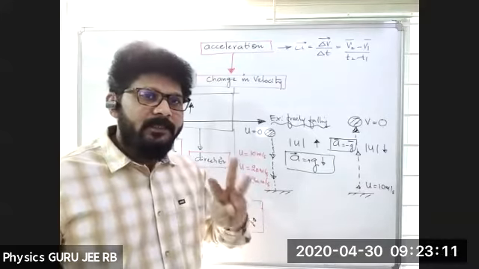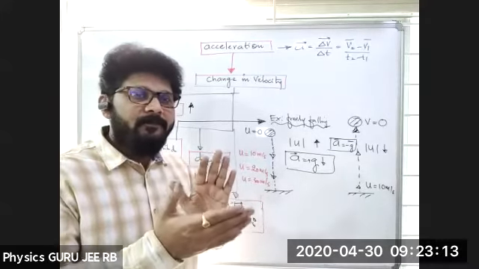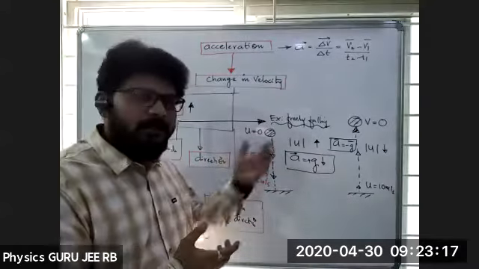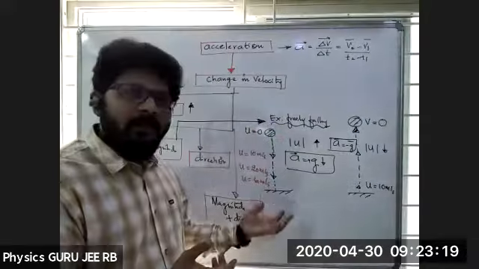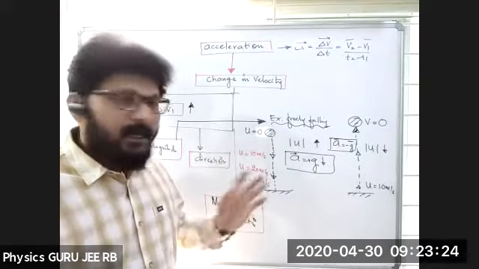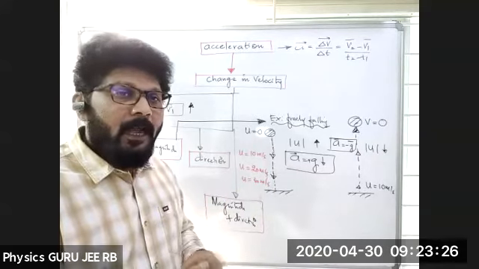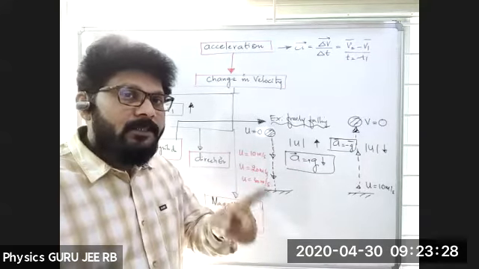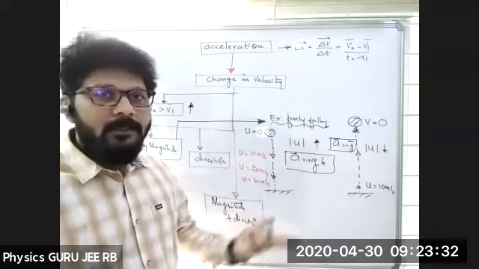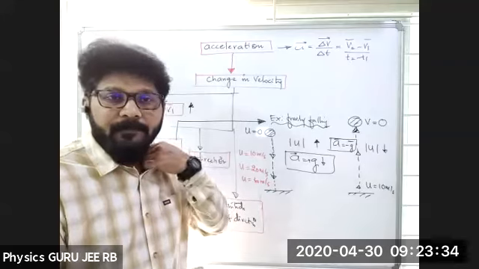So three things we should be clear here. Three things: initial velocity is 0. When it is coming downwards, magnitude of velocity is changing and direction is not changing, and that body possesses some acceleration. What is that acceleration? It's nothing but acceleration due to gravity.